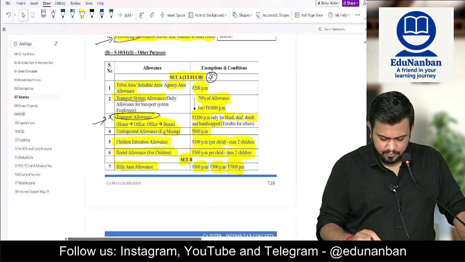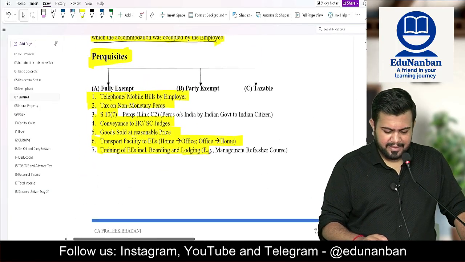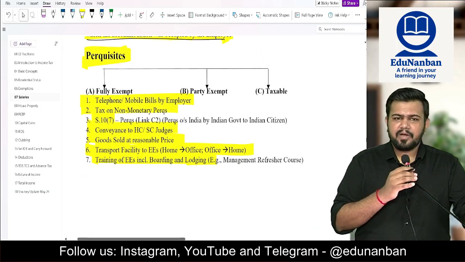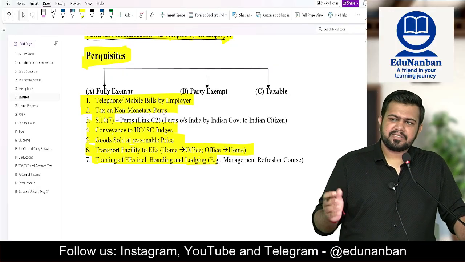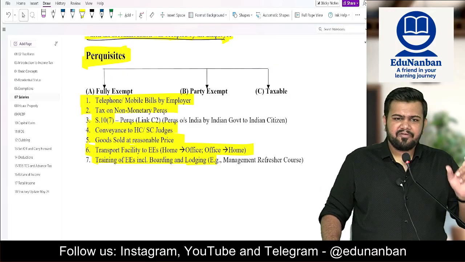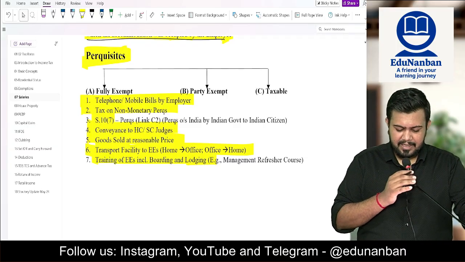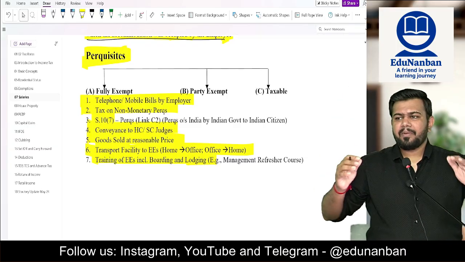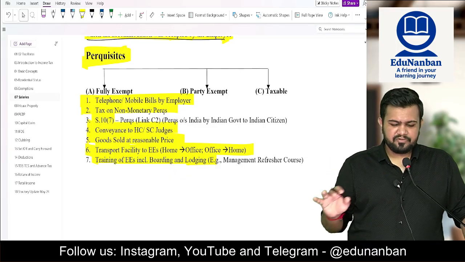Okay, next let us come to perquisites. In perquisites also 3 types: fully exempt perquisites, partly exempt perquisites and fully taxable perquisites. Firstly, let us see what are the fully exempt perquisites. Number 1, telephone bill or mobile bill paid by the employer. So if the employer is paying the phone bill, it is fully exempt.